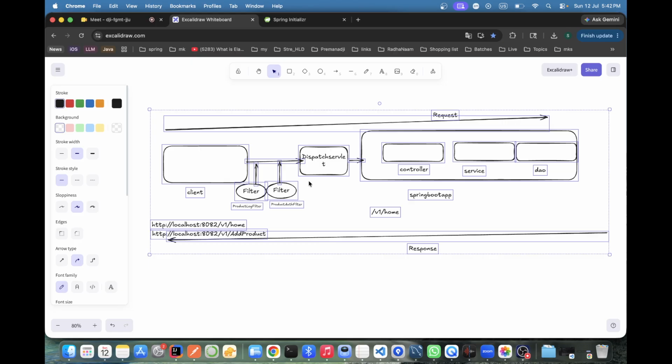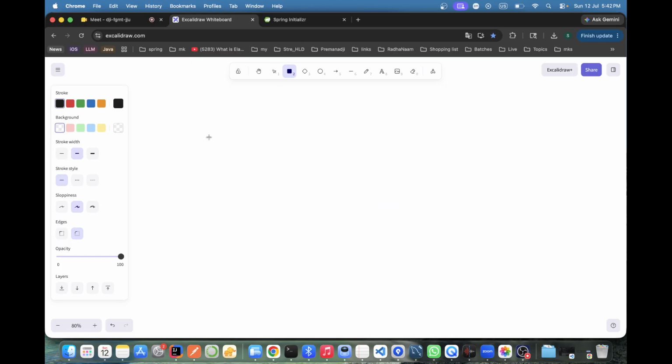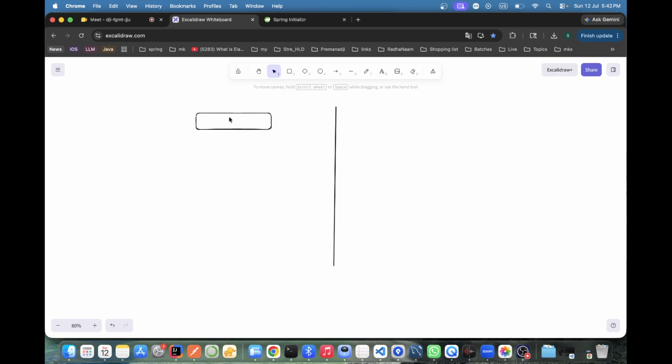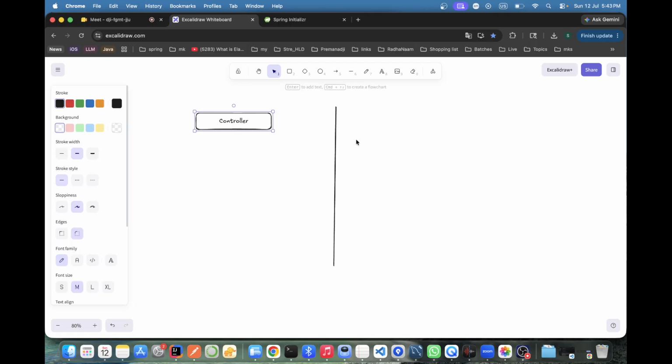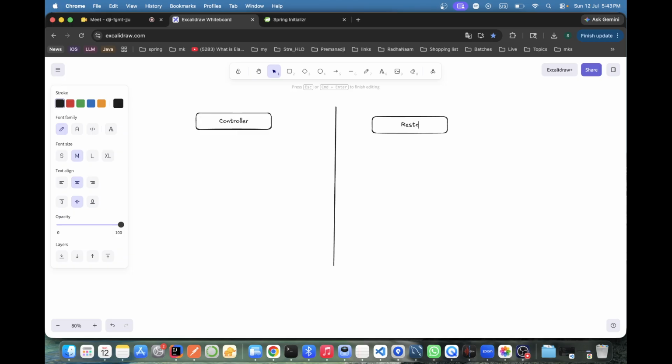Just removing this. So now we are having two kinds of things. First one, Controller. Second one, REST Controller. Now you tell me the difference between both, and what we covered till now.